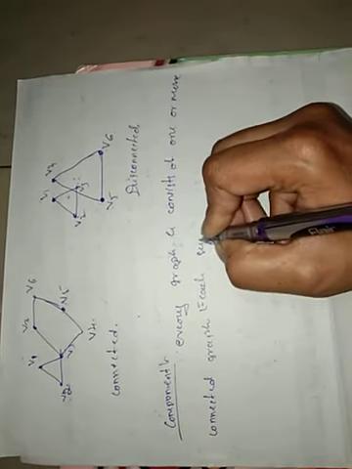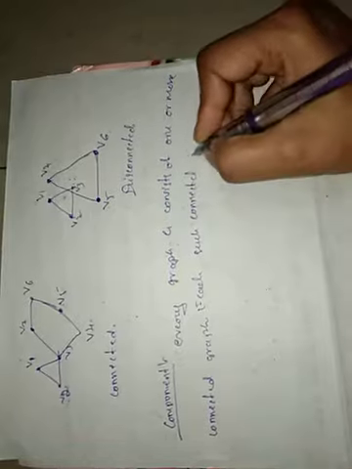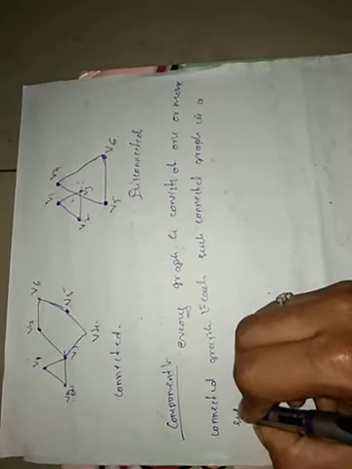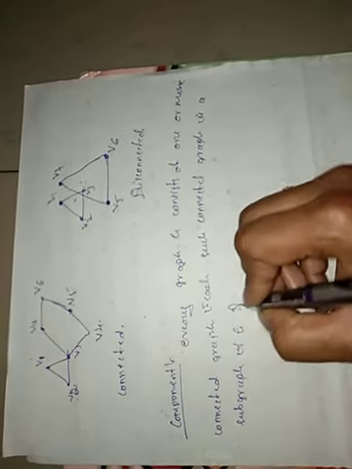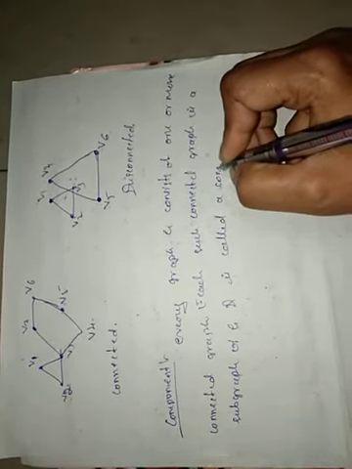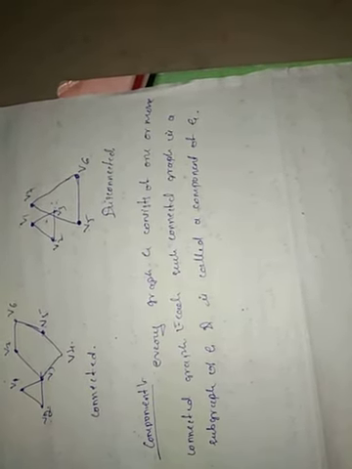Each such connected graph is a subgraph of G, and is called a component of G. A connected graph has only one component.